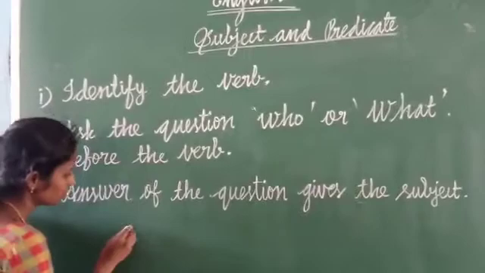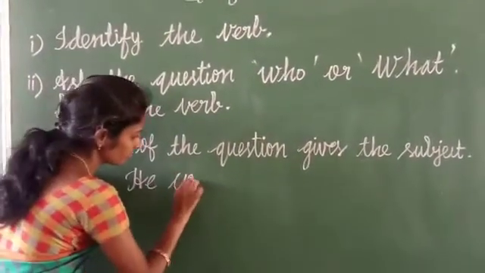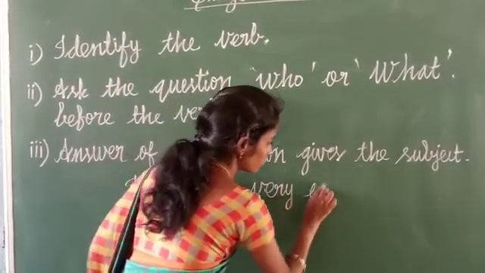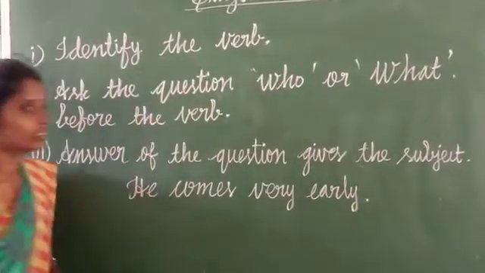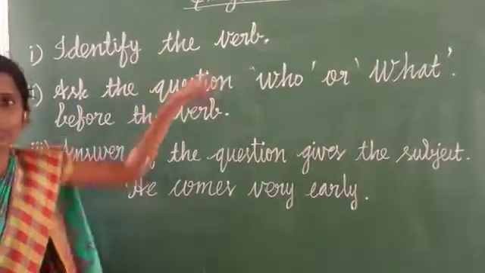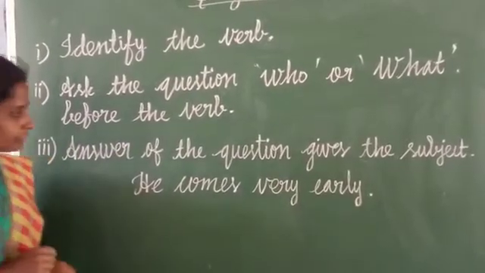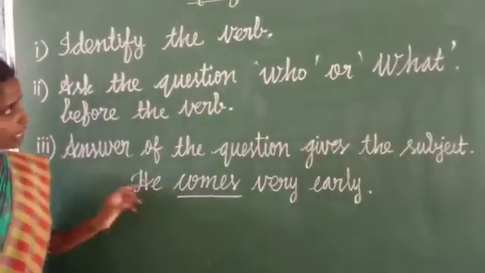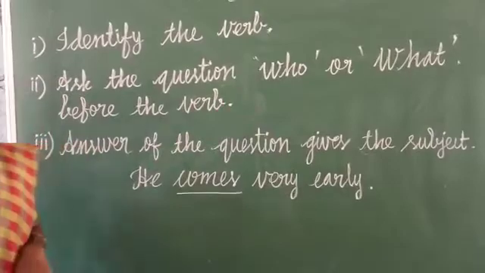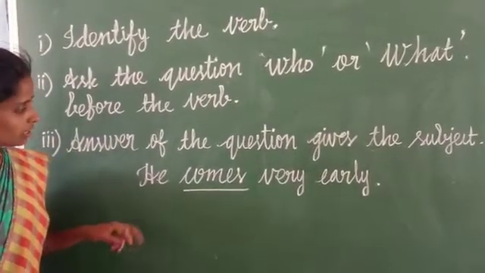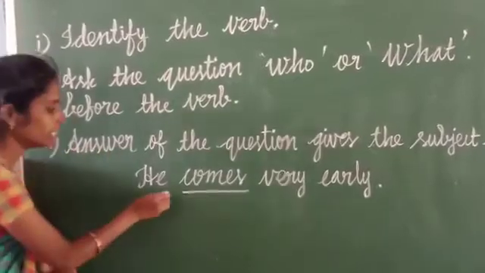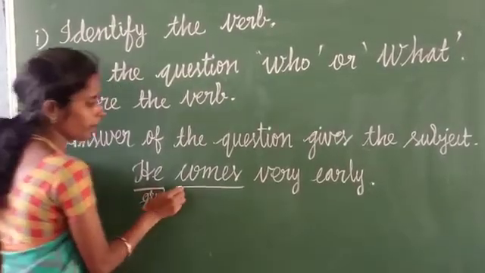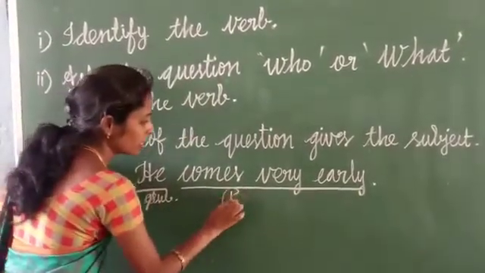For example, he comes very early. What is the first step? Identify the verb. Here comes is our verb. Now ask the question who or what. Who comes very early? He. So here he is our subject. The remaining portion is our predicate.